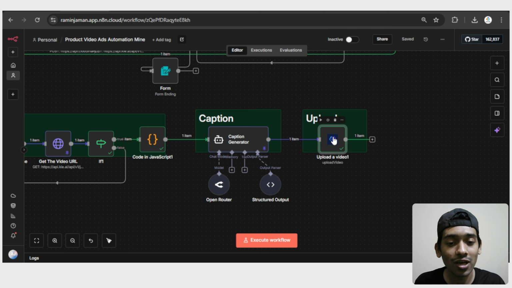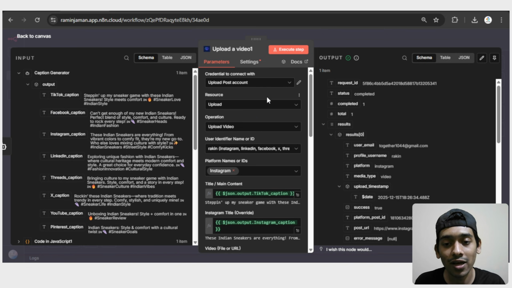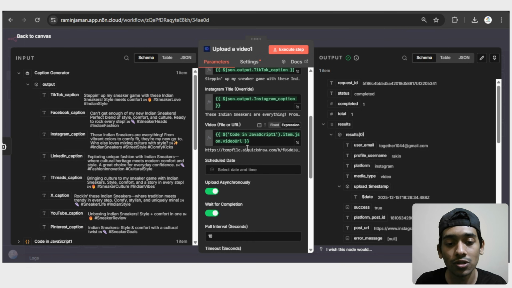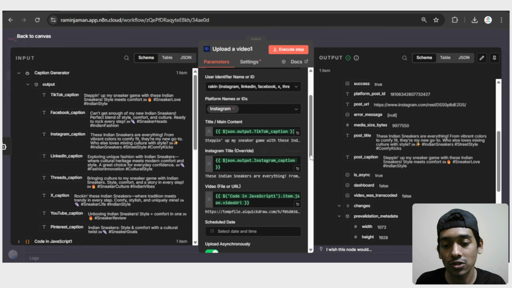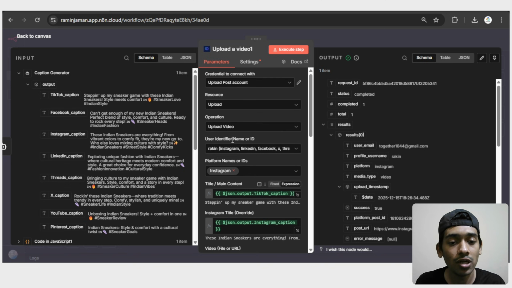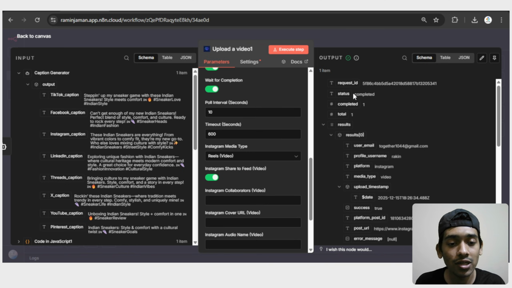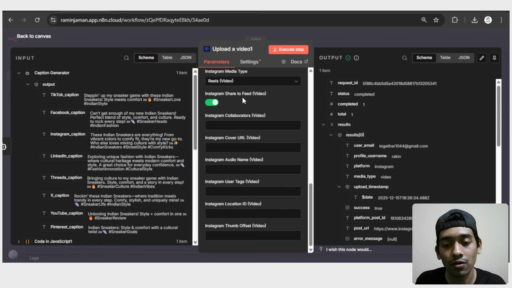And after that I'm using an upload post, and you can see that's what it looks like. I've given this exact tool in the description so you can understand how this thing really works. So yeah, all of the things in here, as you can see, after just uploading to all of the social platforms at once, it will tell you that the status is completed. So that's why you can understand that the status has been completed. Okay, and yeah, that's how the things really work.